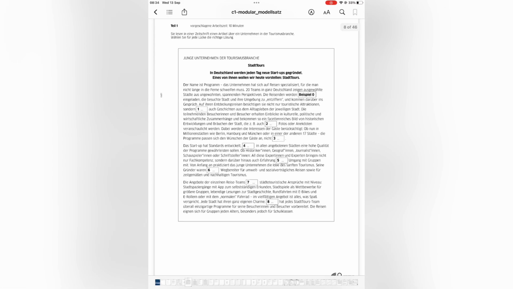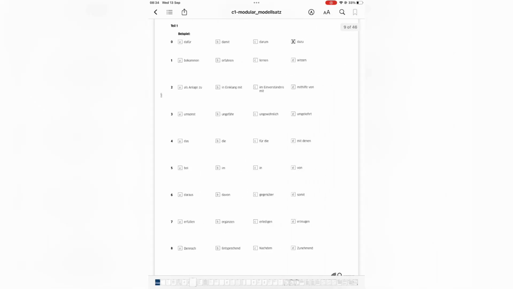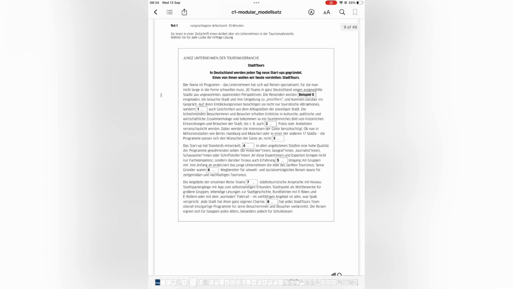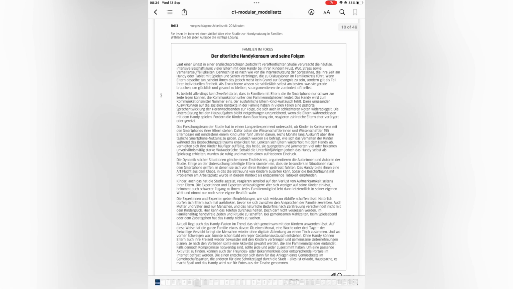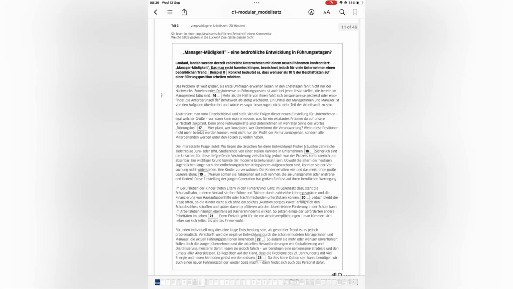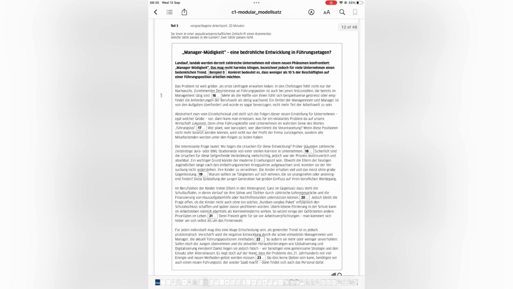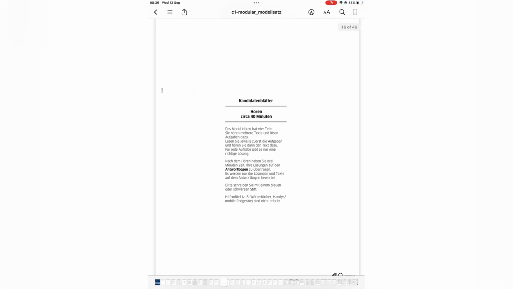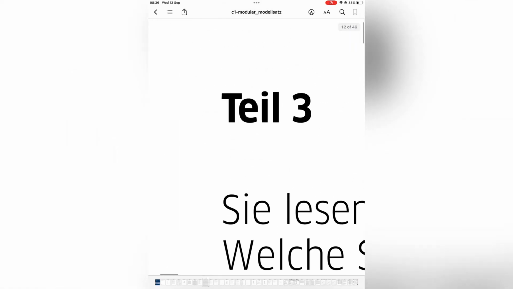So the Lesen Teil 1 is basically a multiple choice where we have to find a suitable word, and it will be much easier with practice. Just like Teil 1, Teil 2 is also a multiple choice. With Teil 3 the difficulty is a bit higher because it's just like the B2 Teil Y. In Teil 4 we just have to find the suitable line for that particular paragraph.